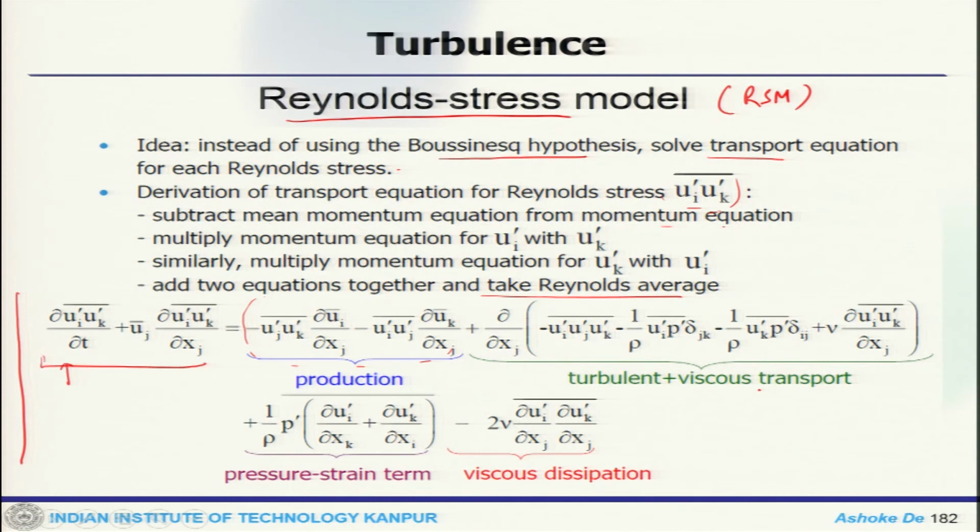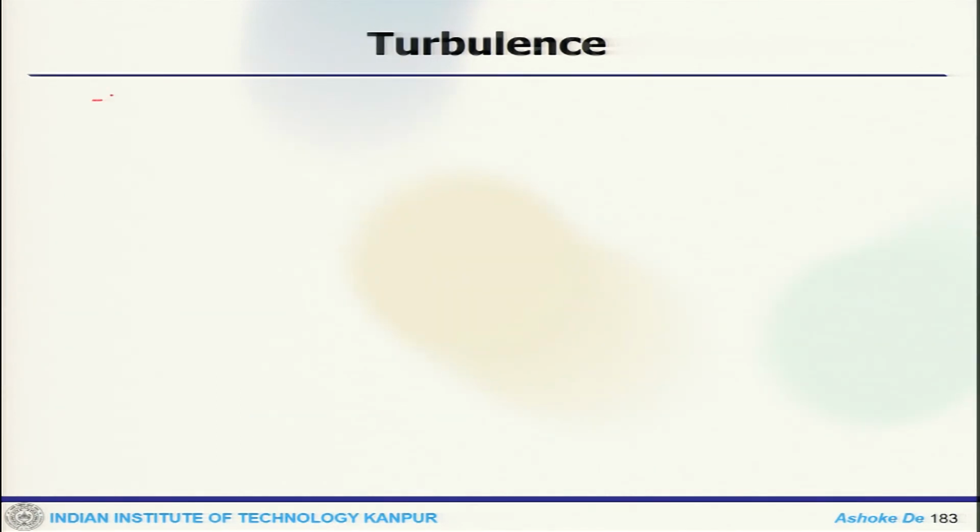If you compare with two equation models, this set of equations is quite exhaustive. So, they are not that straightforward to implement, but it has certain advantages over the two equation models. For example, no closure is required for the production term, and that is one of the important aspects of it.